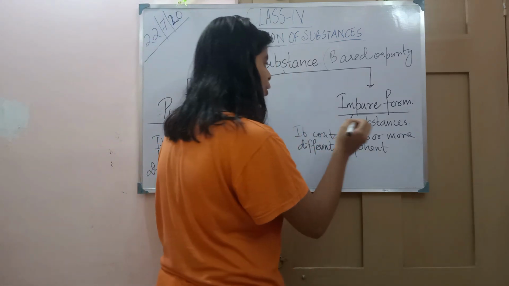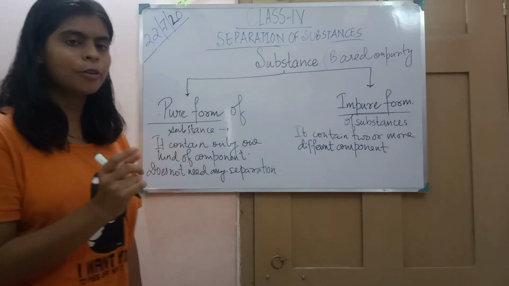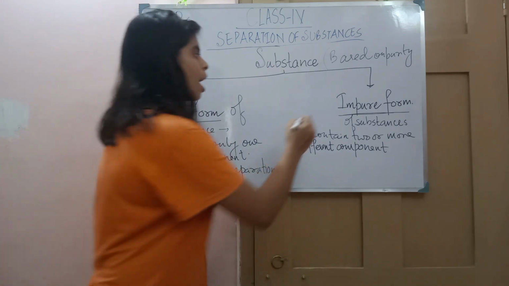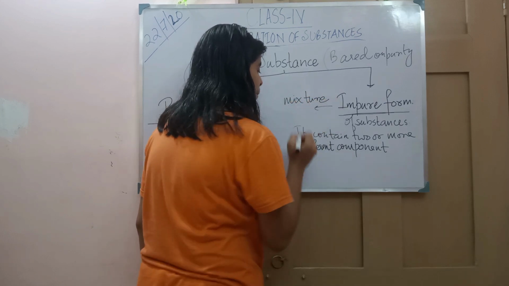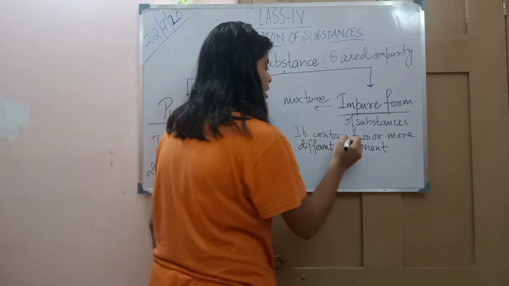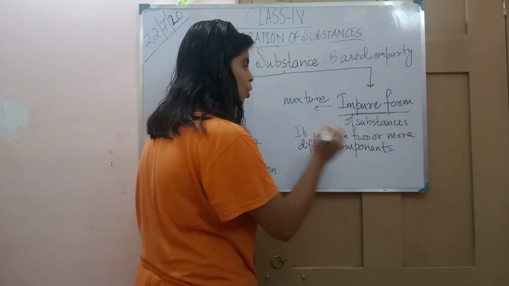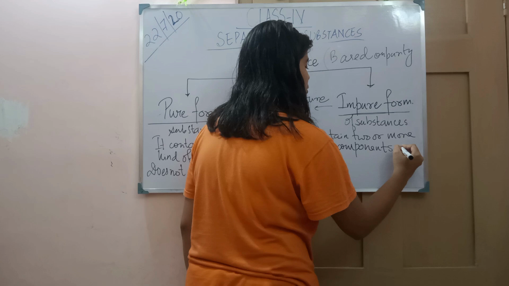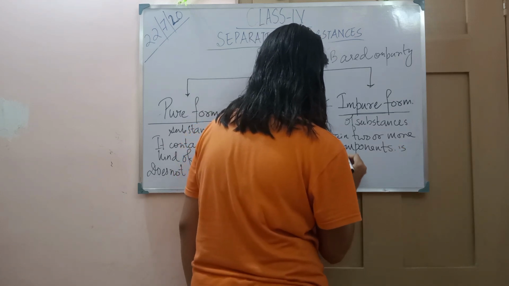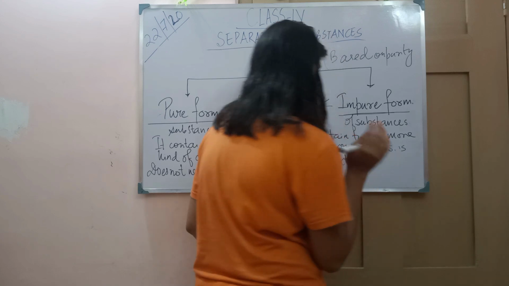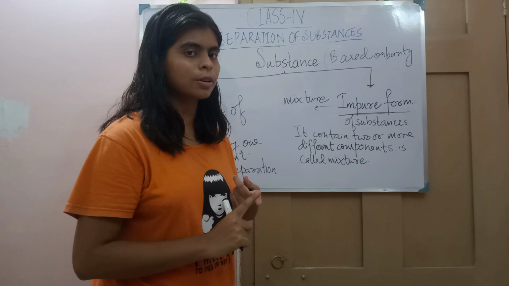Generally, the common name of these impure forms of substances is mixture. So what is a mixture? A mixture contains two or more different components. As I told, water is one component, salt is one component, sugar is one component.